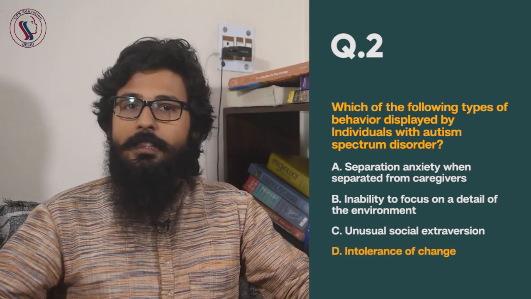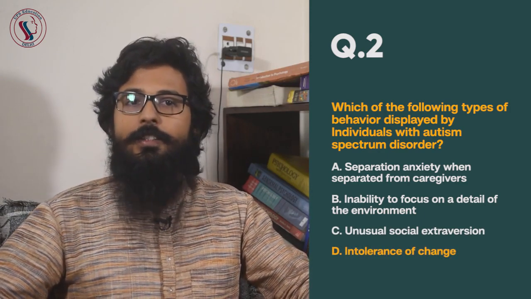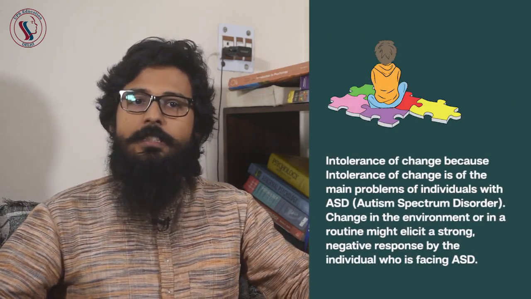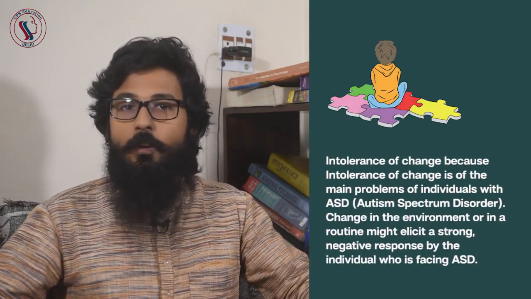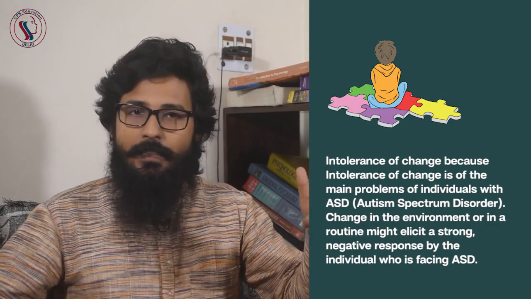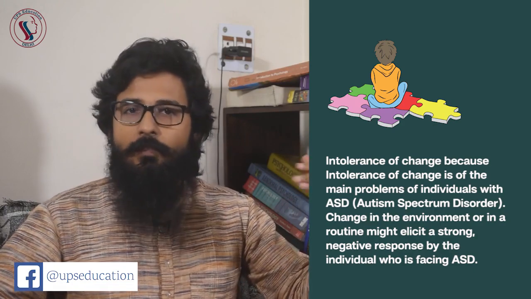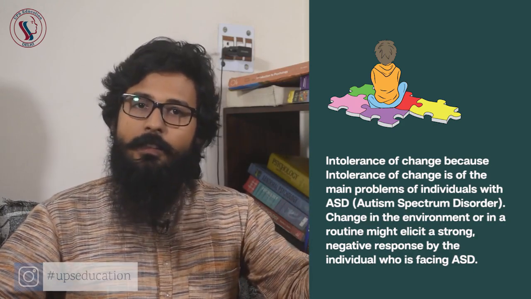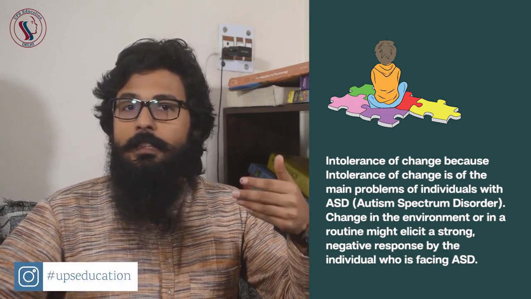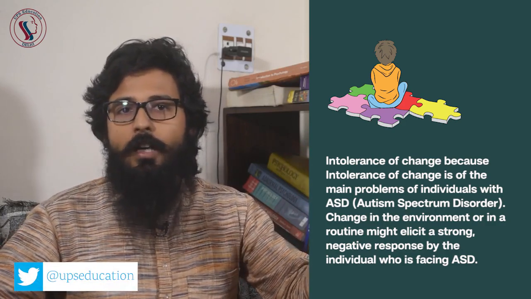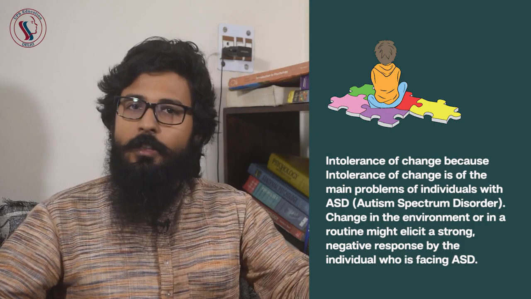The correct answer is D, intolerance of change, because it is one of the main problems of individuals with ASD. ASD is autism spectrum disorder. Changes in the environment or in a routine might elicit a strong negative response by individuals who are facing ASD. So, the right answer is intolerance of change.